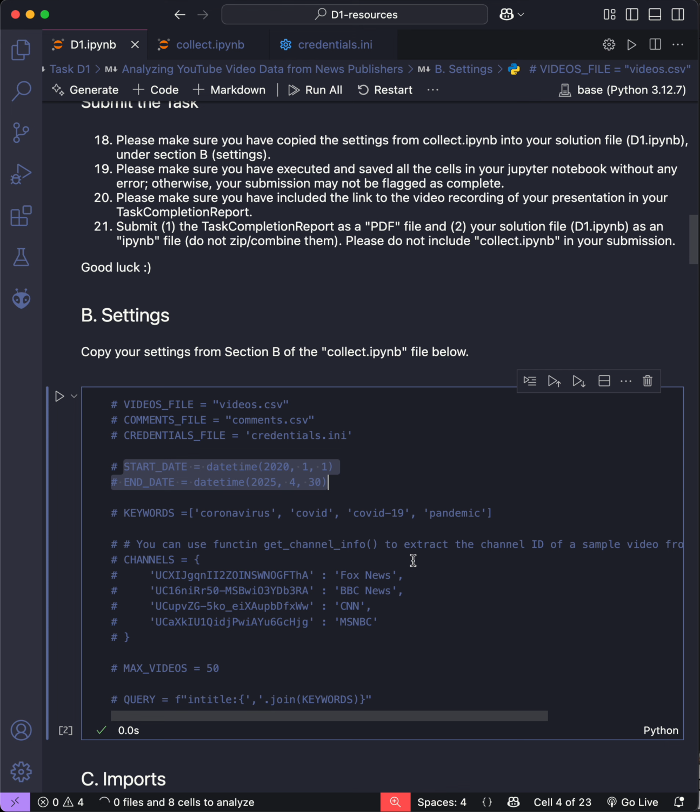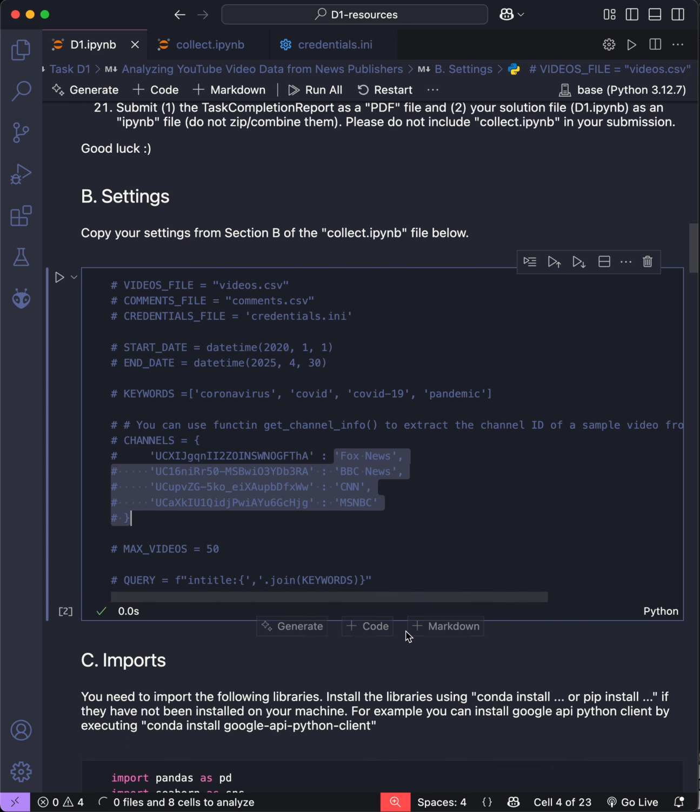The data will only be collected from 4 YouTube channels: Fox News, BBC News, CNN, and MSNBC. The maximum number of videos for each YouTube channel is just 50, and that's what is defined right here.